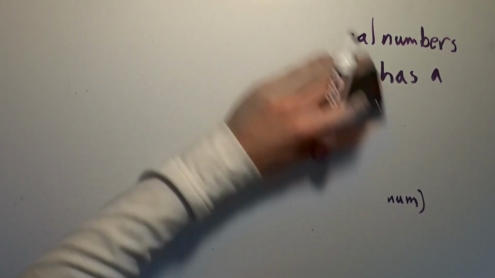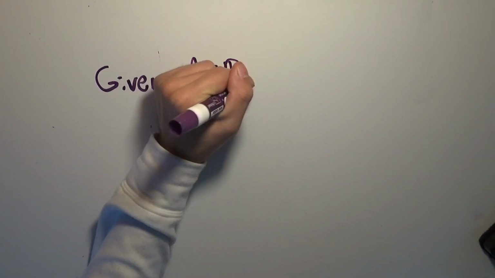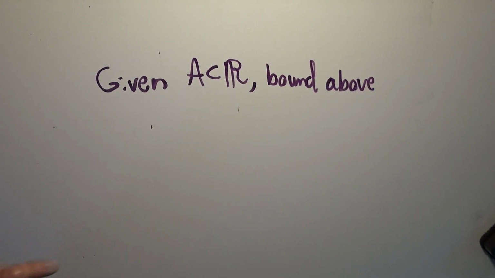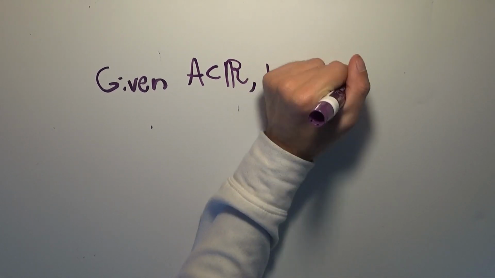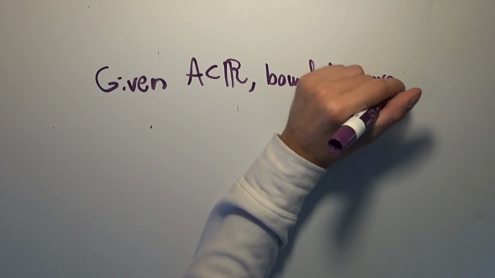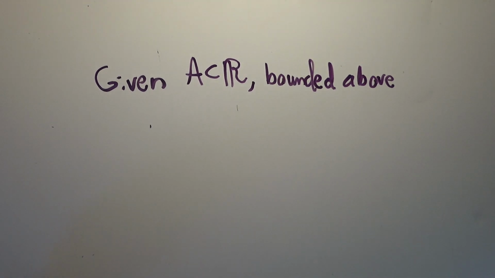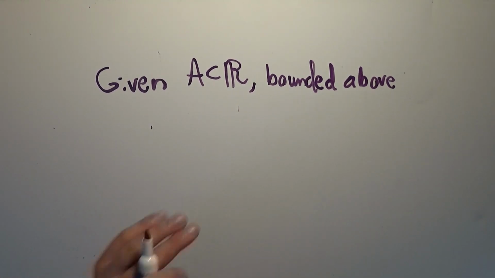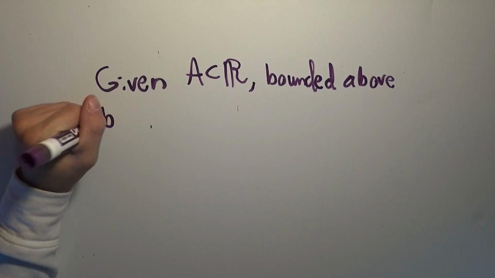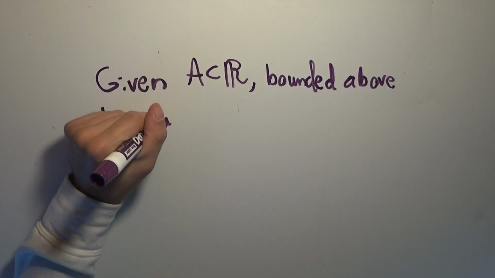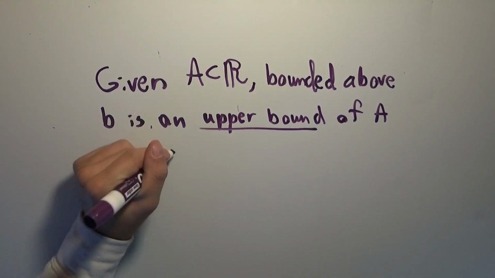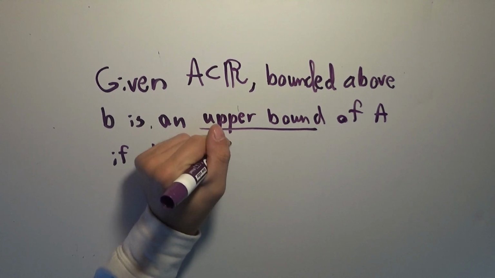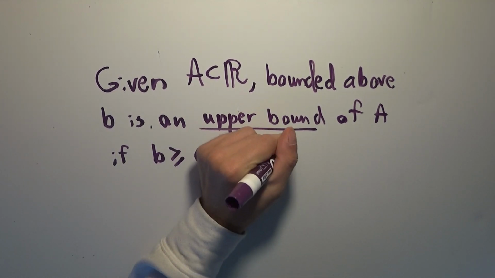Let's be a little bit more rigorous with our definitions. Given a set A that is a subset of the real numbers that is bounded above, by the way, if one says that a set is bounded without specifying which direction, it means that it is bounded above and below. But for the sake of this definition, we only need bounded above. Given a subset of the real numbers that is bounded above, then B is an upper bound of A if B is greater than or equal to little a for all little a in big A, right?